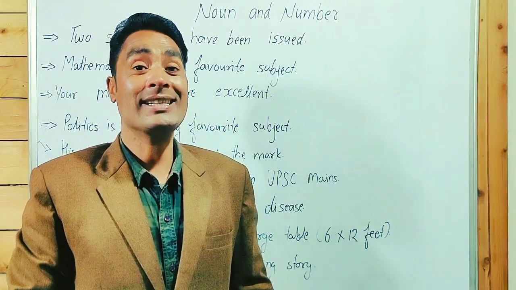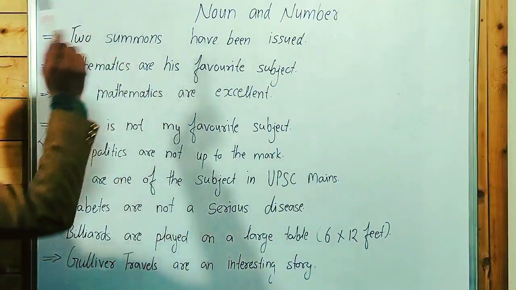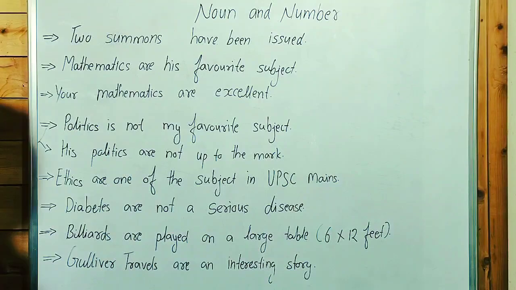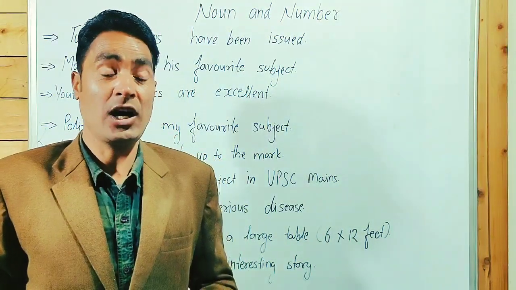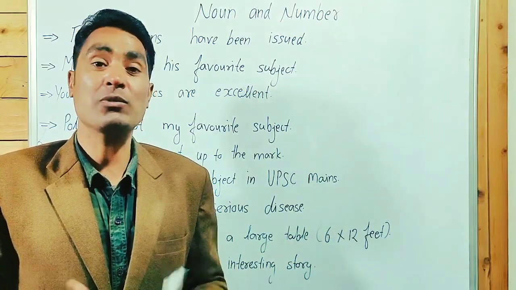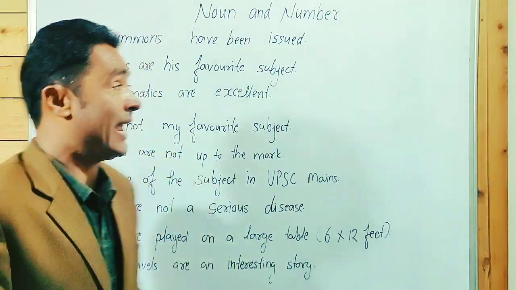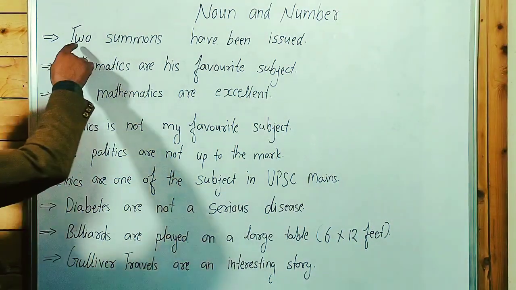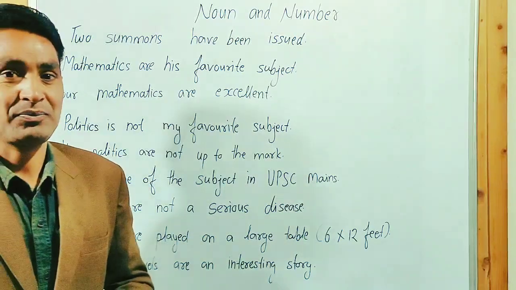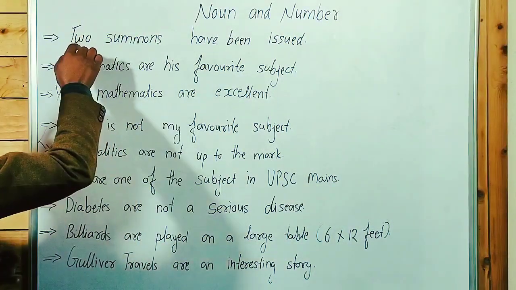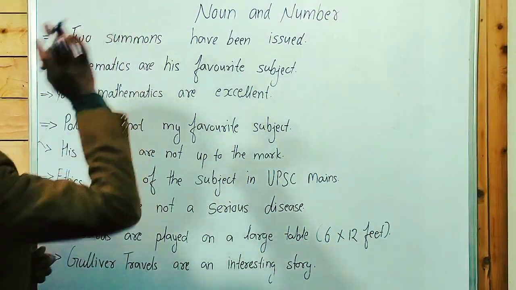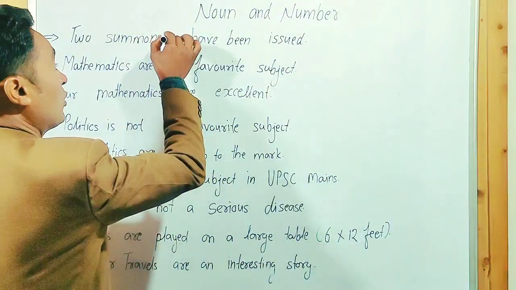Have a look at these examples. 2 summons have been issued. This sentence is incorrect. Why? Because summon is a verb: summoned, past tense and third form, summoning, fifth form, and summons is singular. But here, 2 is an adjective and summons is a noun. So we have to use the plural noun. Summons is singular, and summonses is plural.